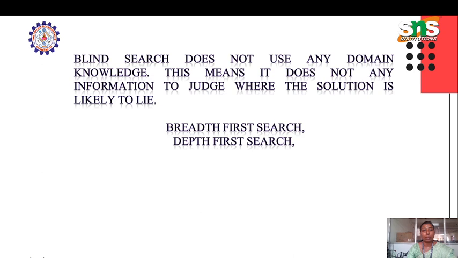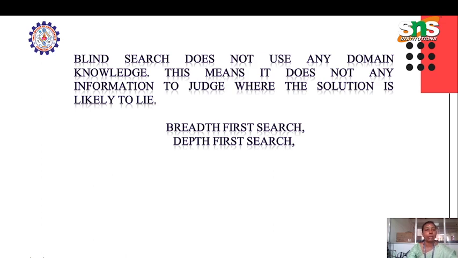Then coming to blind search, what is blind search? Blind search does not use any domain knowledge. This means it does not have any information to judge where the solution is likely to lie. Breadth first search and depth first search are the two categories under blind search.